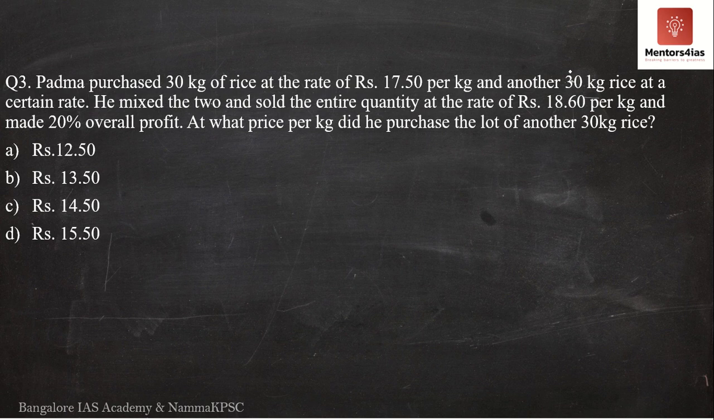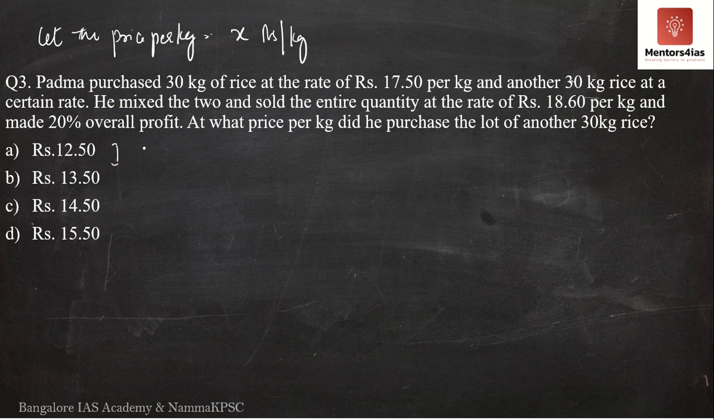So what we will do is, let me assume that let the price per kg at which Padma purchased 30 kg be X rupees per kg. Let it be X rupees per kg. So Padma purchased 30 kgs at the rate of rupees X per kg. So now after assuming this, we will continue with the same procedure.